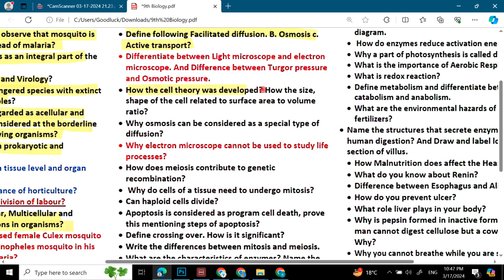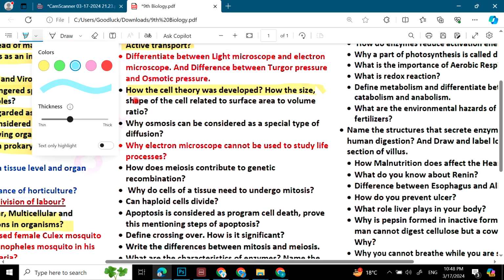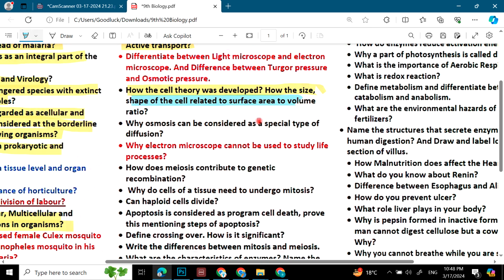How the cell theory was developed. How the size and shape of the cell related to surface area to the volume ratio. Why osmosis can be considered as special type of diffusion. How does meiosis contribute to genetic recombination?